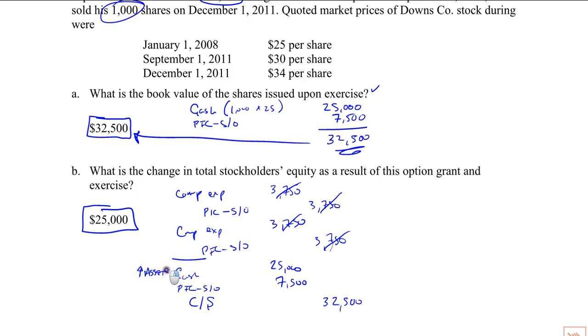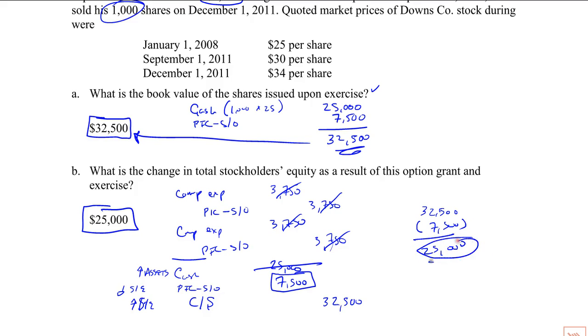So we don't really care about that. This decreases stockholders' equity. So this is a contender. And this increases stockholders' equity. So what's the net effect? Let's see, 32,500 increase, 7,500 decrease, that's 25,000. Okay? So that's the long way to get there.